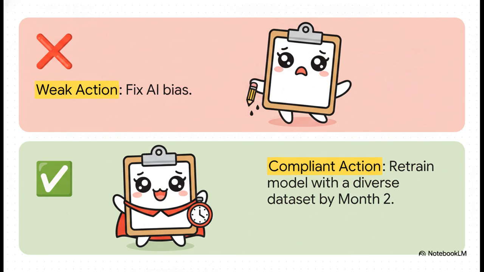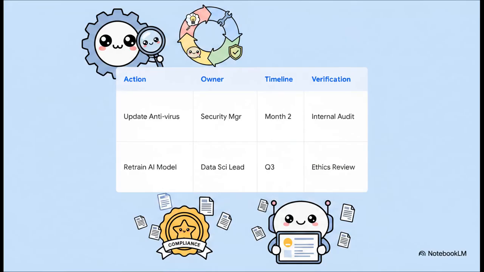Now, compare that to a highly specific, compliant action plan. Retrain model with diverse dataset by month 2. Ethics committee to verify. Boom. It's actionable, it has a hard deadline, and it specifies an oversight mechanism. That is exactly what we need to see as auditors. To guarantee that kind of accountability, you really need a gold standard structure for your case file documentation. It comes down to clearly defining the improvement action and then assigning strict accountability to a responsible party, meaning an actual name or title is attached to the task.